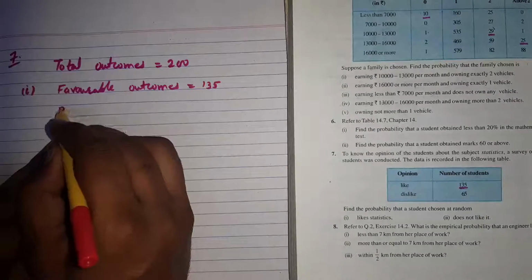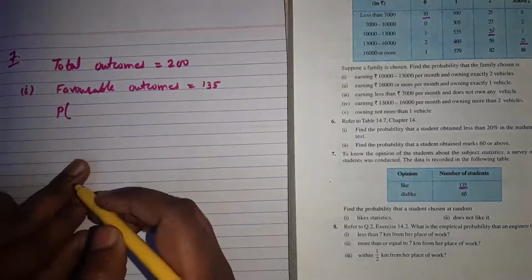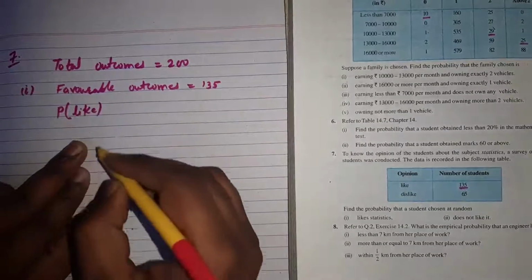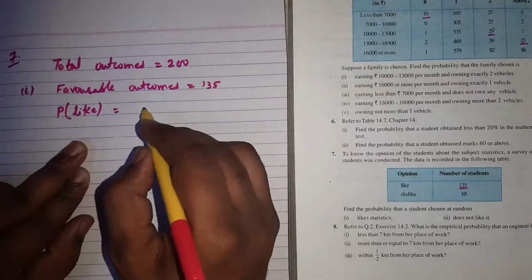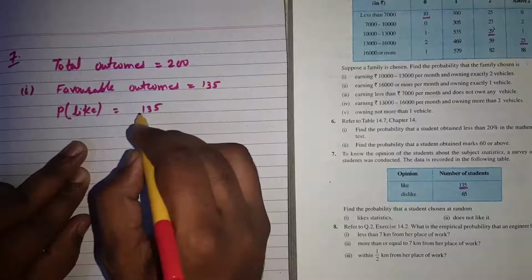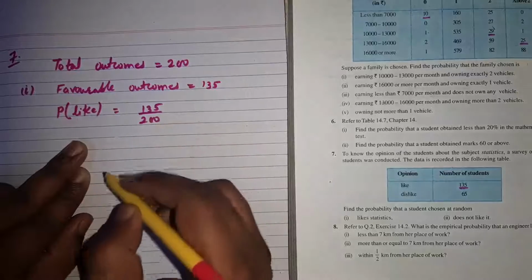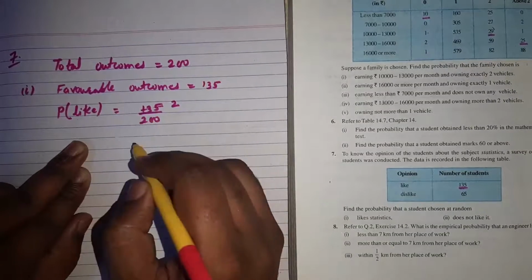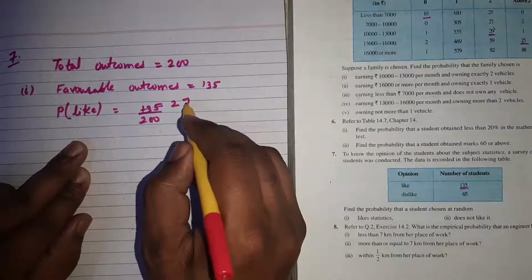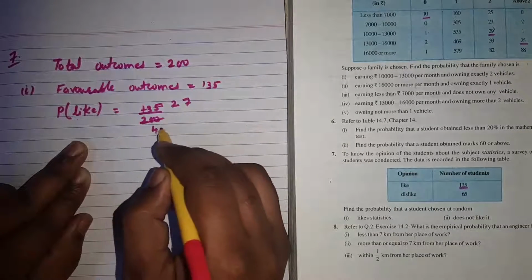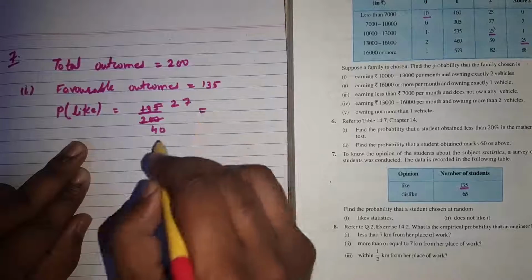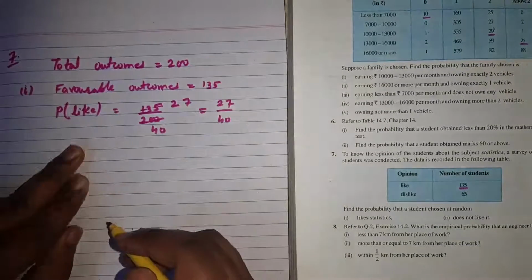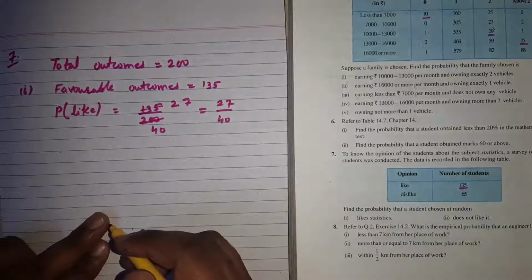So the probability of liking statistics is equal to favorable outcome 135 and total outcome 200. We can cancel out by 5: 5 2s are 10, 5 7s are 35, 5 4s are 20, so it will be 27 by 40. It is the probability of liking statistics.